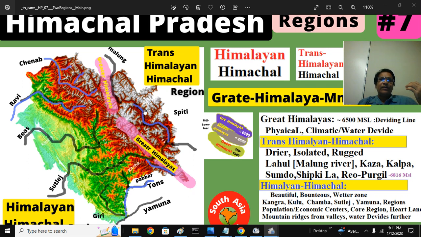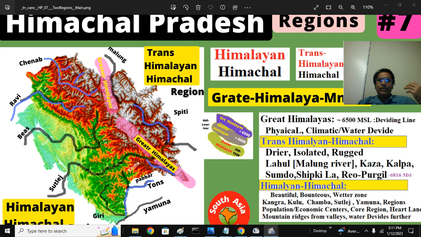Then Kalpa is the headquarters of Kinnar Desh. Sumdo will be a place somewhere close to this. Shipki Pass is a place near the Great Himalayan Mountains. There are the Zanskar Mountains here across Tibet.